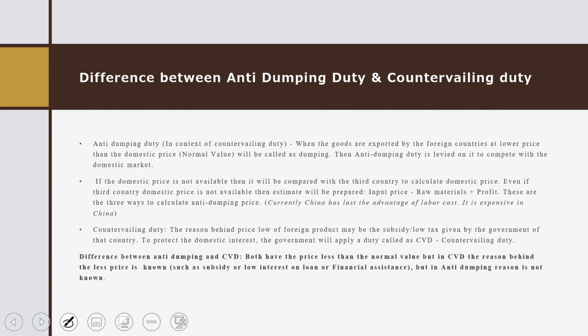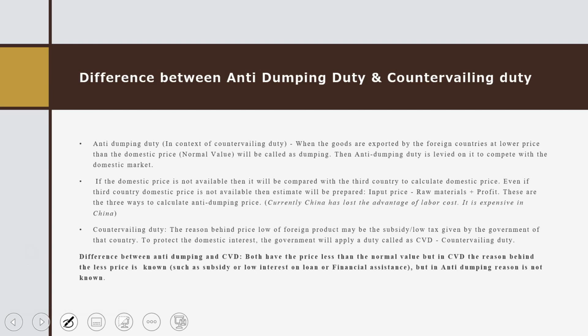Three things you have to compare, like how this anti-dumping cost is calculated. It is calculated by comparing with our domestic price. If our domestic price is expensive compared to the foreign product, then anti-dumping duty is imposed. Let us suppose one scenario where a product being imported is not manufactured in our country, then we will compare that product with a third country. And if such a product is being imported which is not present anywhere, it will be compared with our economy. In that scenario, if we are unable to find any third country to compare the domestic price, then we will prepare an estimate.